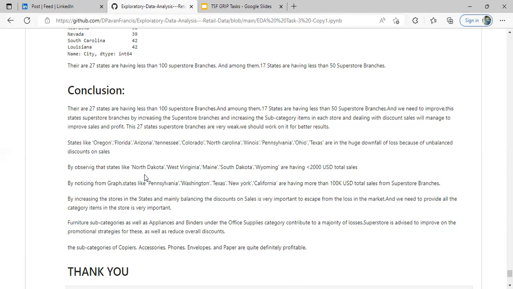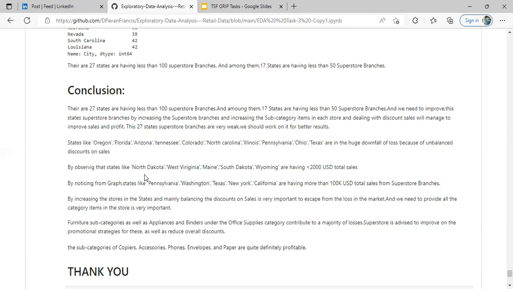North Dakota, West Virginia, Maine, South Dakota and Wyoming have less than 2,000 US dollars total sales, the least sales in the whole country's superstore market. Noticing a graph, Pennsylvania, Washington, Texas, New York and California have more than 100,000 US dollars total sales from superstore branch markets all over the country.